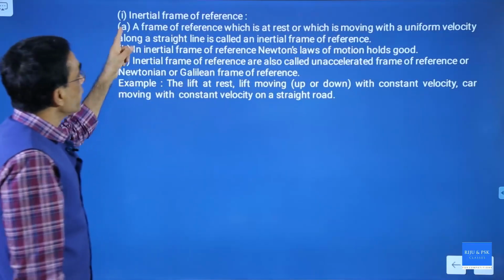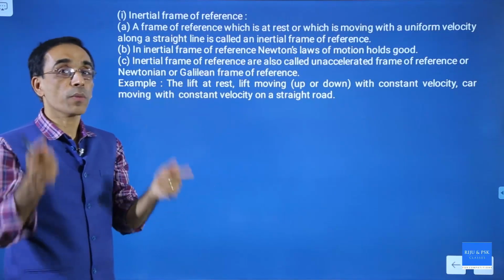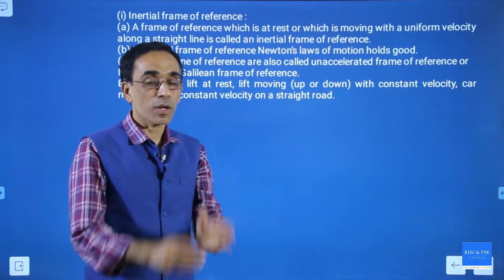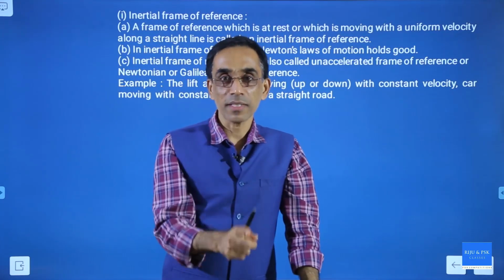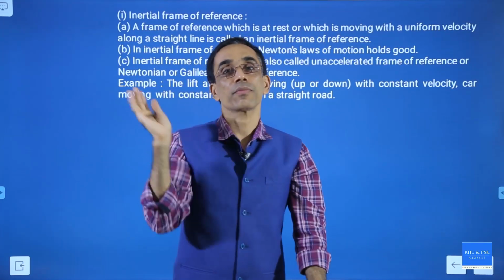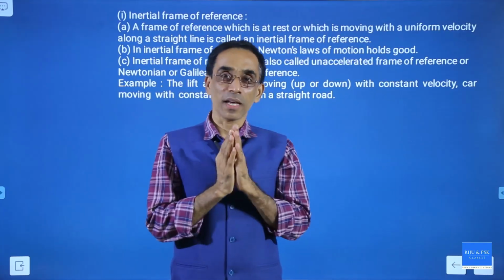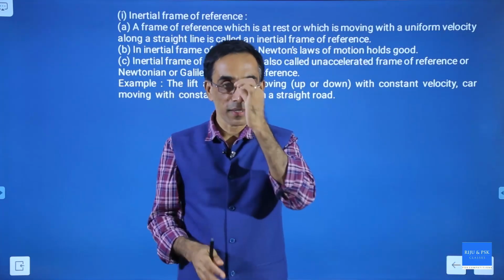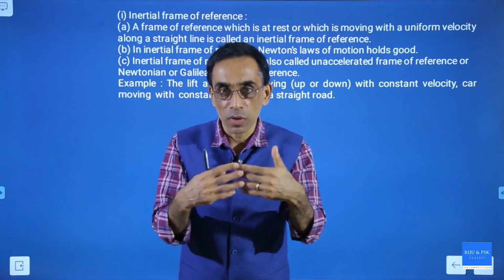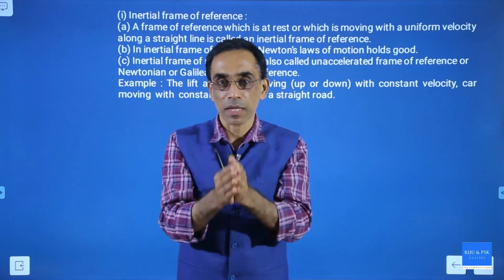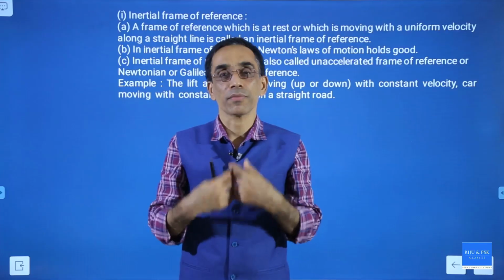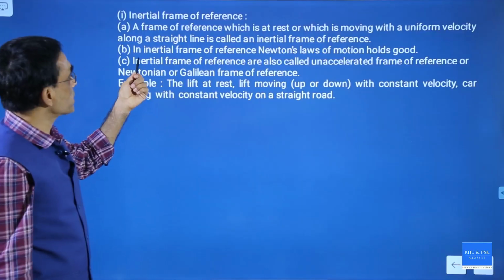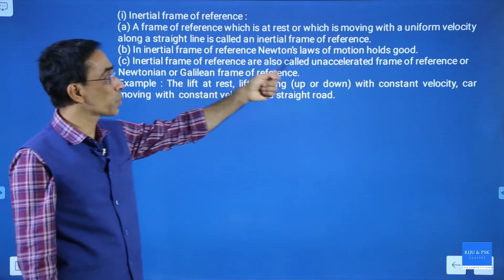Okay, what is that? Inertial frame of reference means an observer, and the observer must be either at rest or in uniform motion. An observer who is either at rest or in uniform motion is an inertial frame of reference. Like if I watch something by standing here, I am an inertial frame of reference. If I am sitting in a car going in uniform motion, constant velocity, same speed, same direction, then I am an inertial frame of reference. Whatever I watch is from an inertial frame of reference.